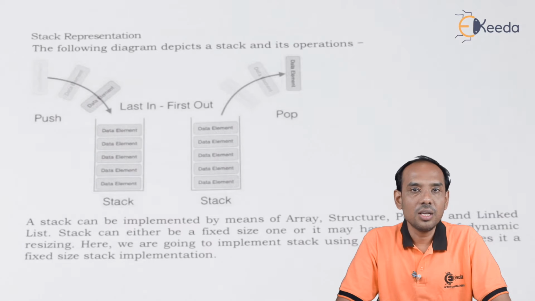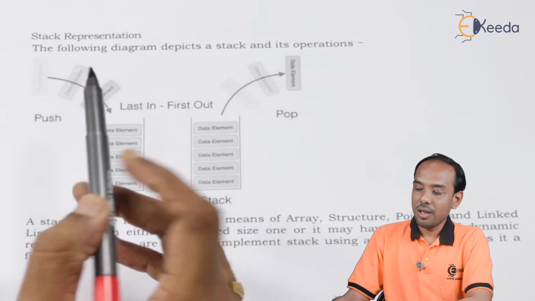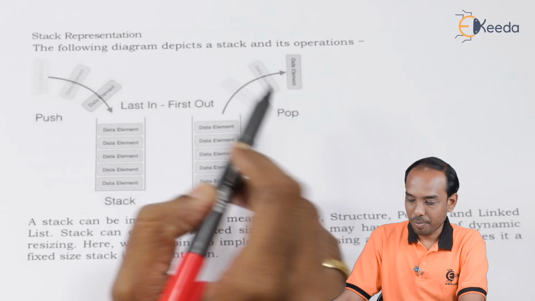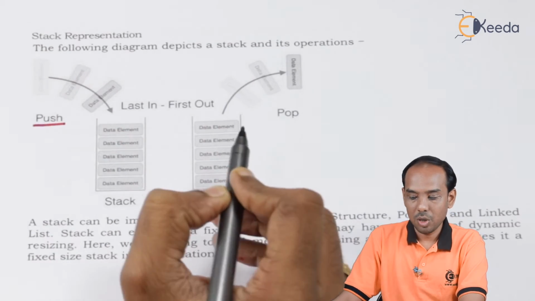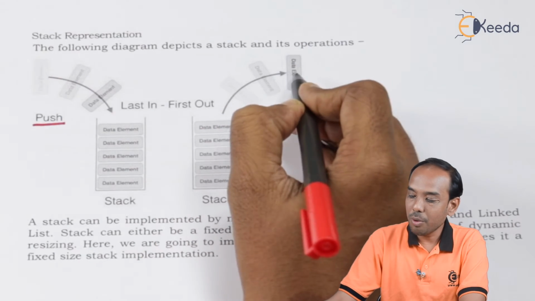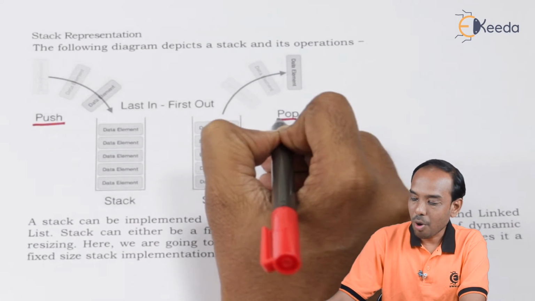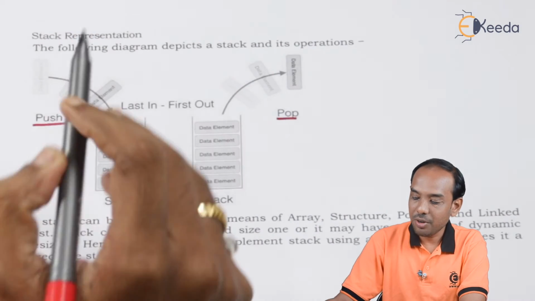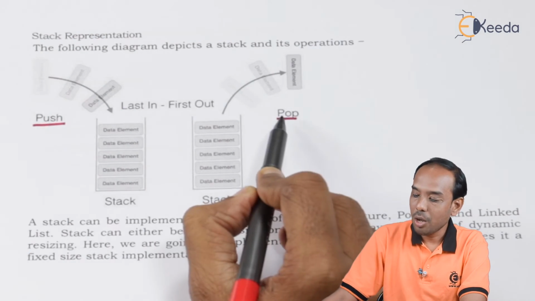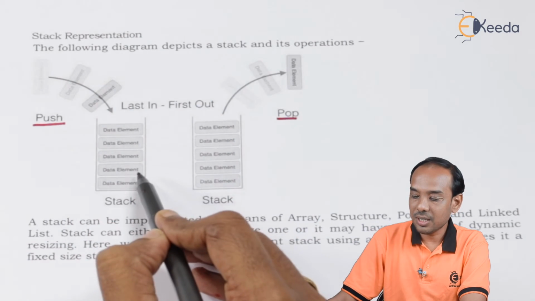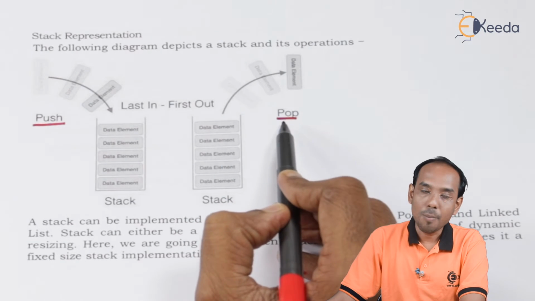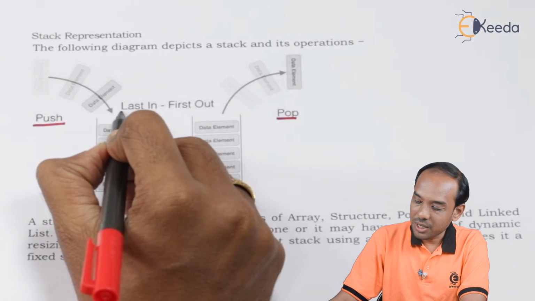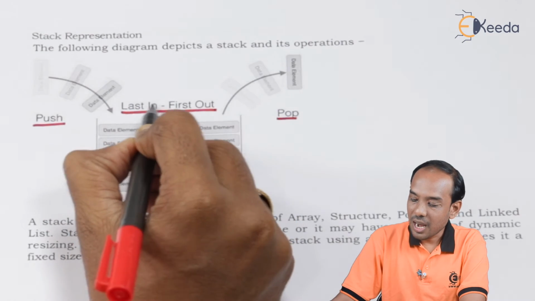Stack representation can be done using arrays, linked lists and many other things. What we are going to discuss is the array and linked list implementation of the stack. In case of a stack, we have two common operations, push and pop. Whenever a data element is inserted, that operation is called push, and whenever an element is removed from the stack, that operation is called pop. The manner in which the elements are pushed and popped is last in first out.